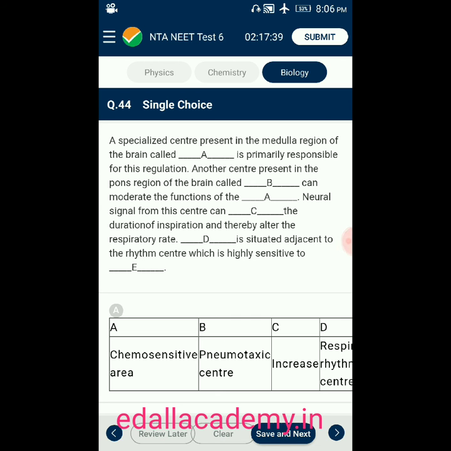Question number 44. A specialized center present in medulla region of the brain called dash is primarily responsible for regulation. The other center present in pons region of the brain called dash can moderate the function of dash. Neural signal from this center can dash the duration of inspiration, and thereby alter the respiratory rate. Dash is situated adjacent to the rhythm center, which is highly sensitive to dash. Here they ask to find out A to E.